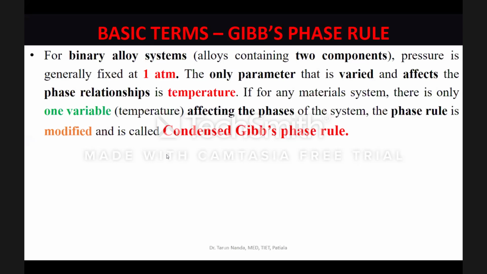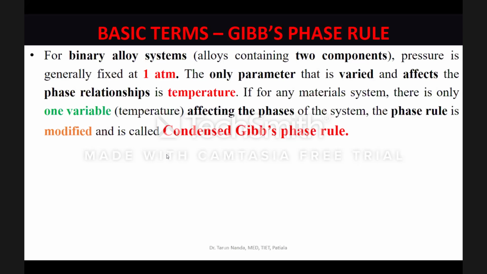One of the variables is composition. We cannot consider it because it's an internal variable. The other important parameter is temperature. So for binary systems, there is generally one external variable only, and that is temperature, which is affecting the phase relationships present in the material system.